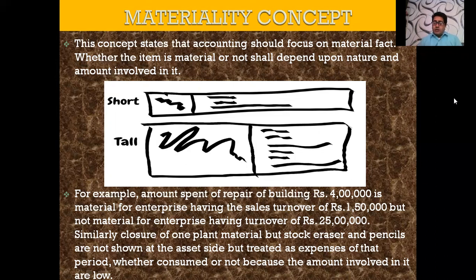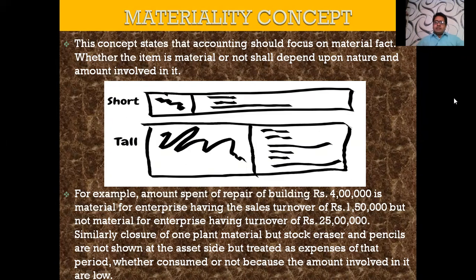But if a business is doing a sale of rupees 15 crore and there occurs a loss in your business of rupees 5 crore, yes, this is the main aspect to be considered, because it depends on the nature and the amount involved. So earlier the loss of rupees 10,000 only with respect to sales of 15 crore was immaterial. But now the loss is rupees 5 crore with respect to the sale of 15 crore. This 5 crore is material.